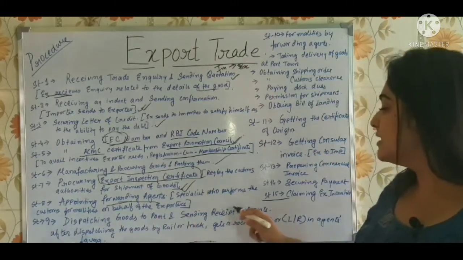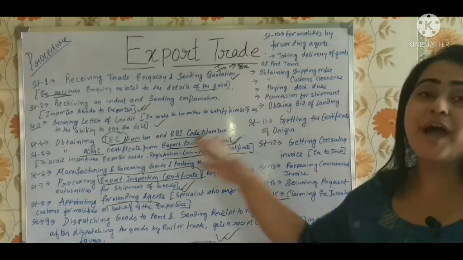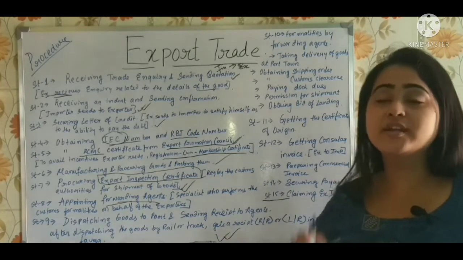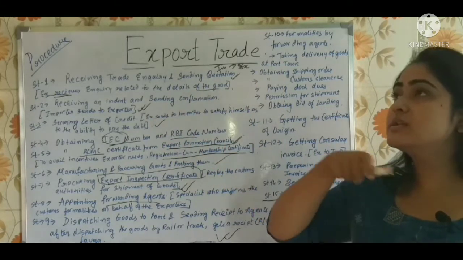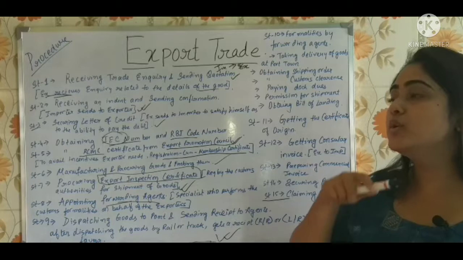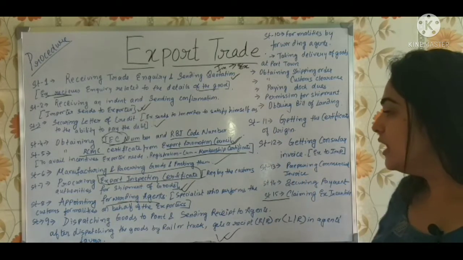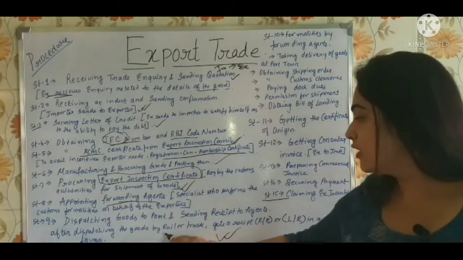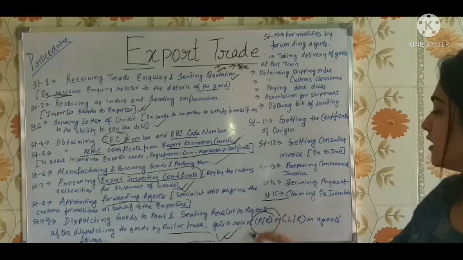Next, dispatching goods to the port and sending receipts to the agent. That is, now the goods are being dispatched to the port from the warehouse, from the factory. Suppose wherever we have the port, it's dispatched over there, the Garden Reach port. Okay, and after dispatching the goods by rail or truck, one gets a receipt. If it's rail, then they will get a receipt of RR.